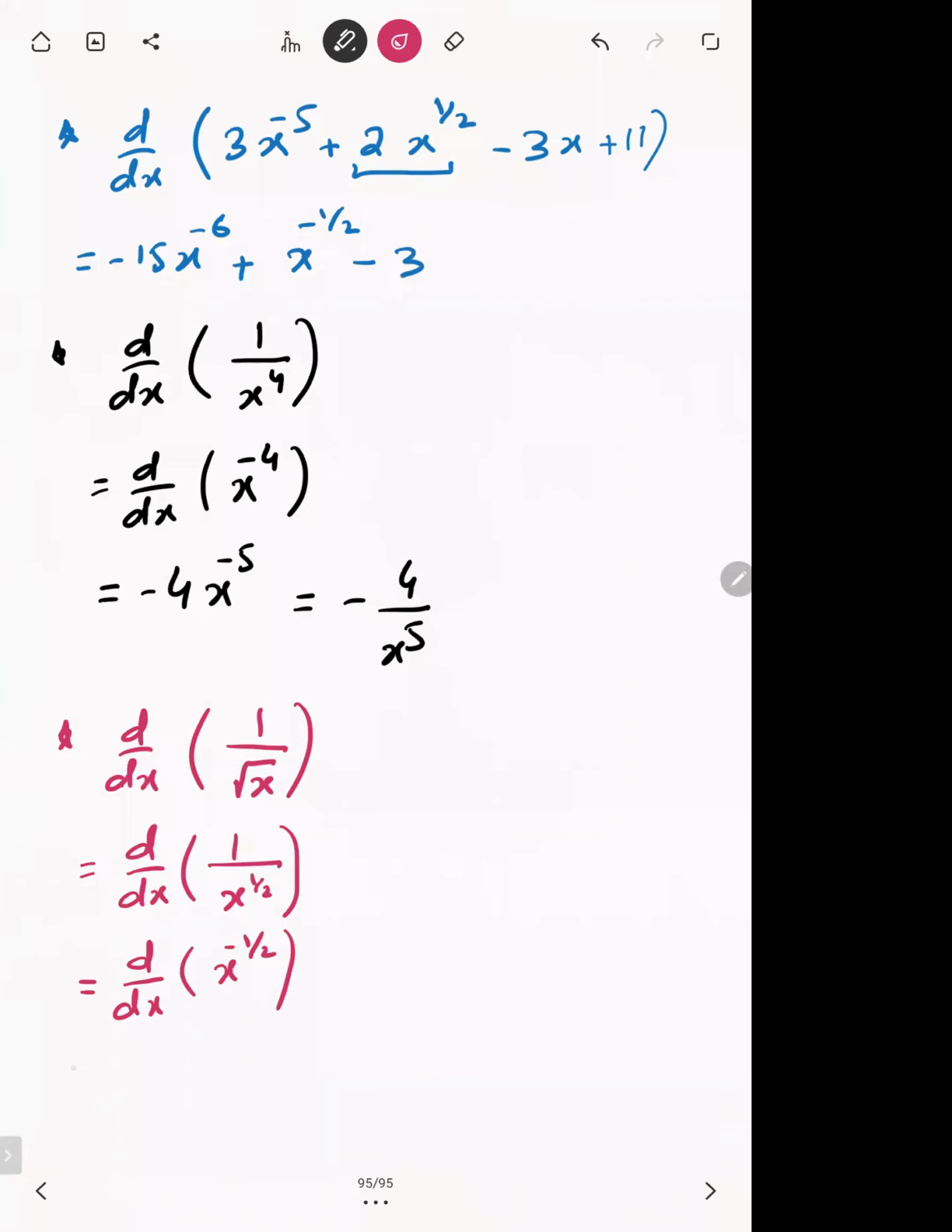Now I'm going to differentiate. So minus 1 by 2 will become the coefficient. X power, subtract 1 from minus 1 by 2. So minus 1 by 2 minus 1 is minus 3 by 2. Or you can write it like this, minus 1 over 2. You can bring x raised to power minus 3 by 2 back into the denominator, so it will become x power 3 by 2. So I hope you got this.